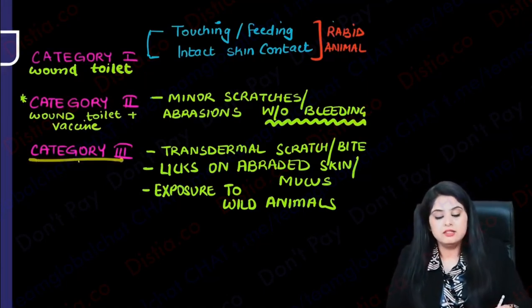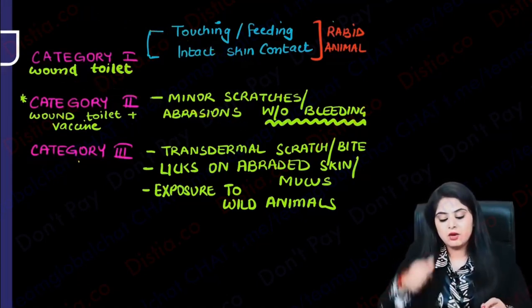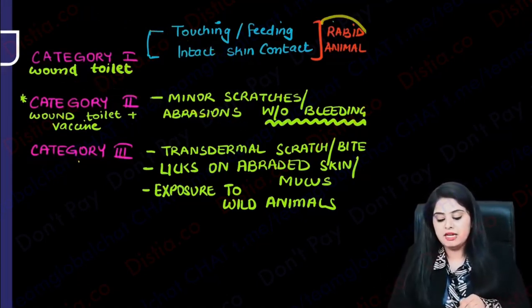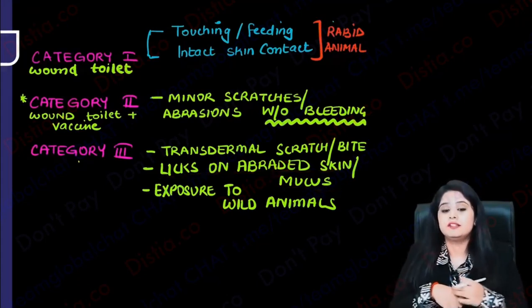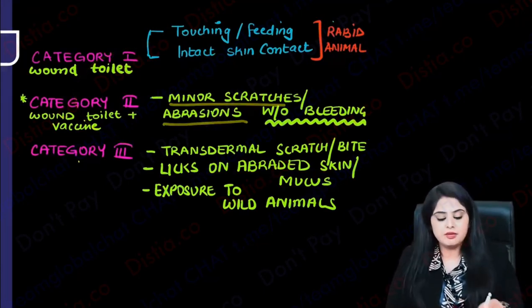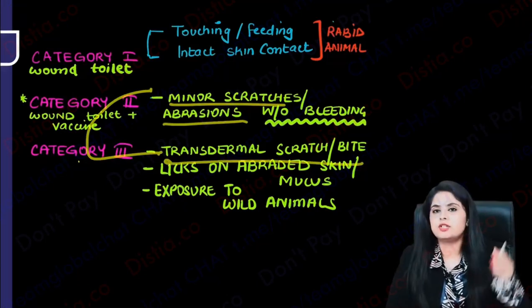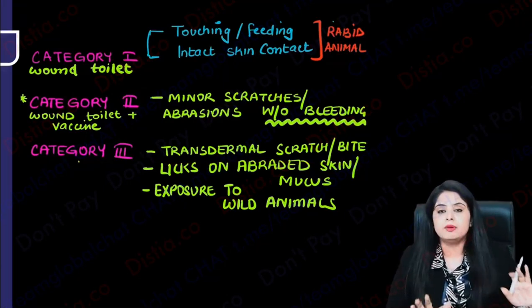Now comes category 3, meaning make category 1 severe and make category 2 severe. Now we say that if some rabid animal has touched not your intact skin, if the rabid animal has come in touch with your abraded skin, meaning the severe version of category 1. Second, not minor scratches or abrasions, but some proper bites, transdermal scratch, transdermal bite, proper bleeding. Now it becomes category 3.